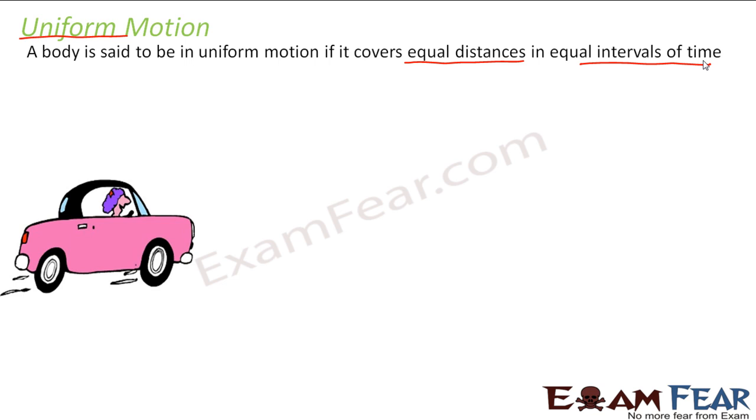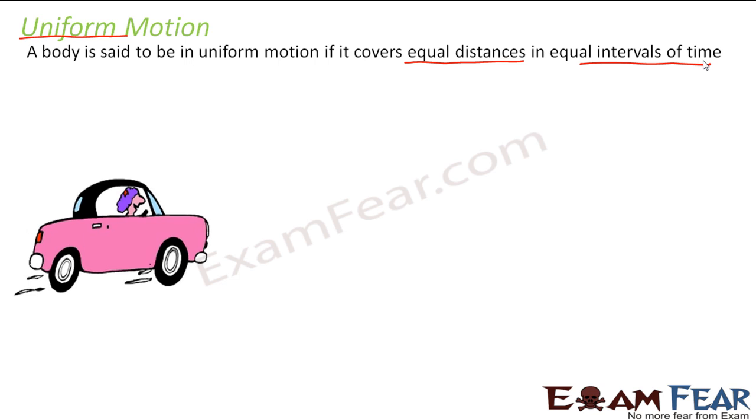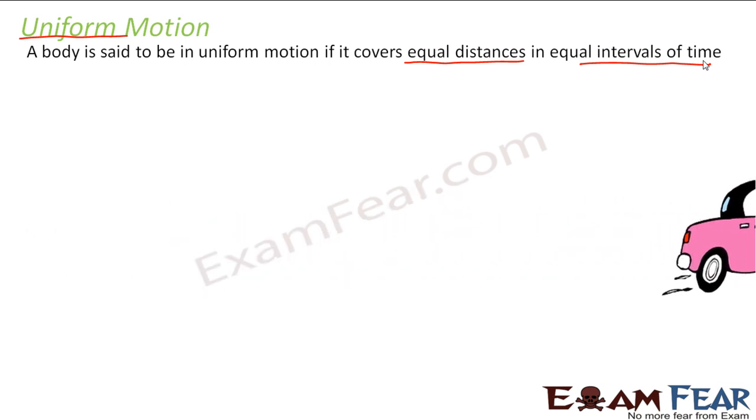Let us take the example of this car. Now let us suppose you have a car running on a highway where there is no obstruction at all. There is a smooth plain road where your car is moving. So in that case, your car might be moving at a uniform rate. That means for every 1 hour, it is covering the same distance. Let us suppose the speed of the car in this case is say 40 kilometers per hour. Now every hour, it is covering the same amount of distance. That means for every hour, it is covering 40 kilometers.